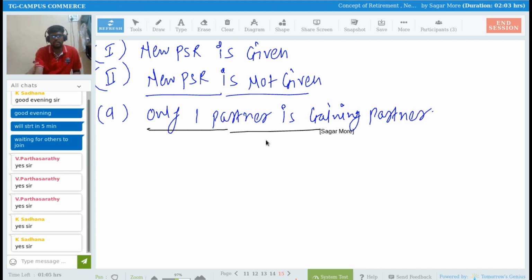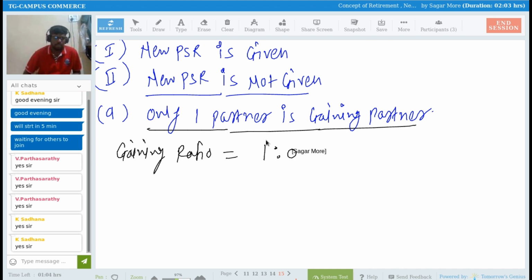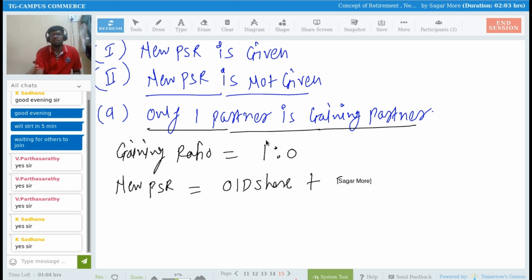In such a scenario, gaining ratio is always 1:0, because only one partner is gaining partner. And so what will be the new profit sharing ratio? The new profit sharing ratio is equal to old share of old partner plus share gain. This formula we have to use.